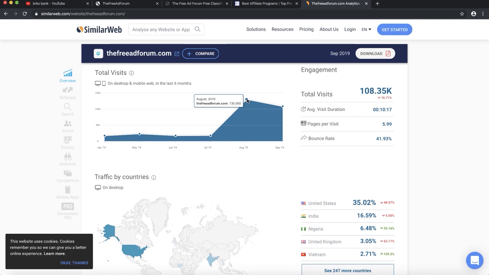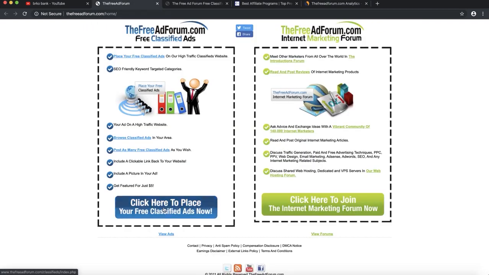you can see last month 110,000 visitors. So imagine how many clicks you can get from this form. This is getting 110,000 visitors per month. You can see last month, 130,000 visitors in August. So this is a lot of people that are coming to this website, so you can take advantage of this traffic. And here you can also see 35% of the traffic is coming from the USA. There are a lot of potential customers from the USA that are going to buy your products from these classified ads.